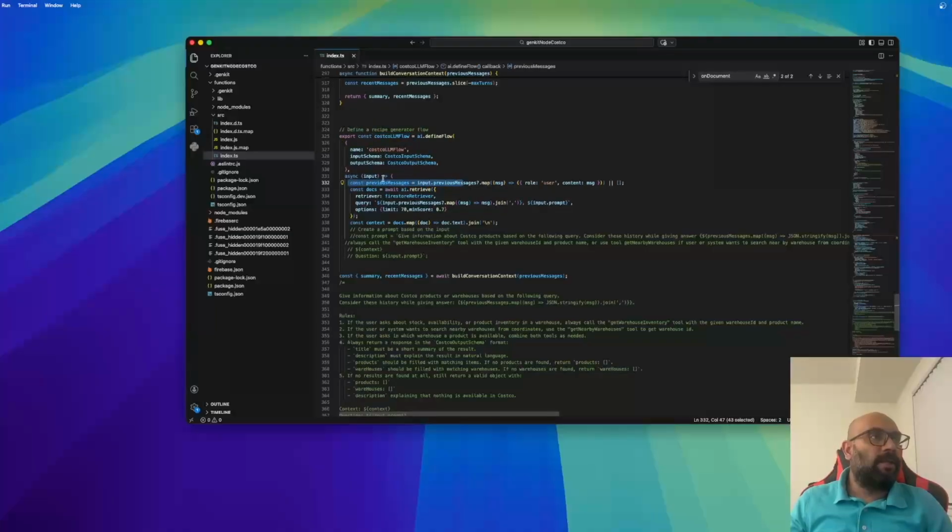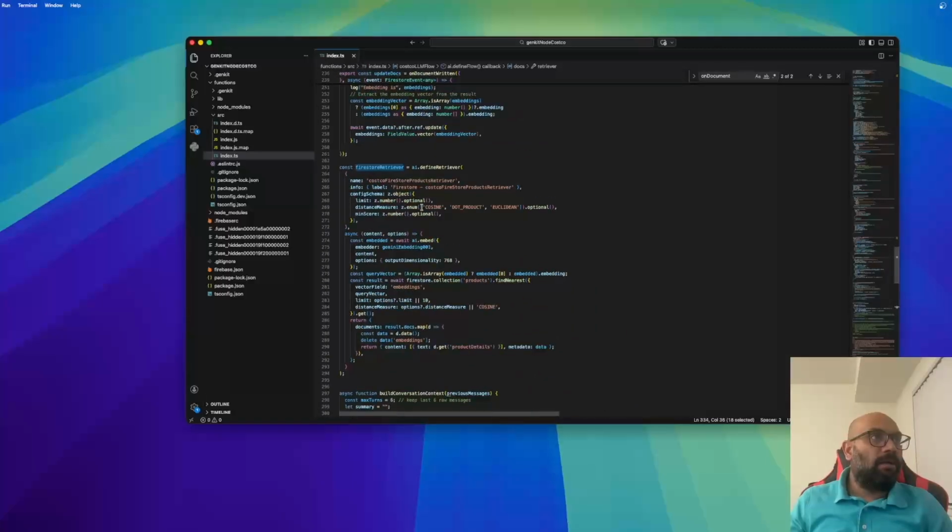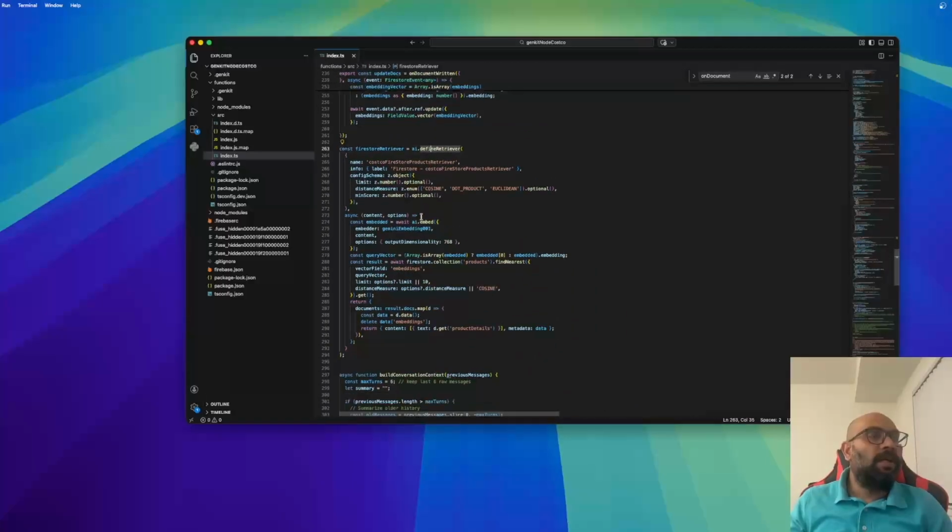We fetch the previous messages, and now this is where we are doing the vector search. We defined a Firestore retriever to get the context of the question. Suppose you are asking for the cheapest laptop. This will be passed to this Firestore retriever, and it will search our product database.